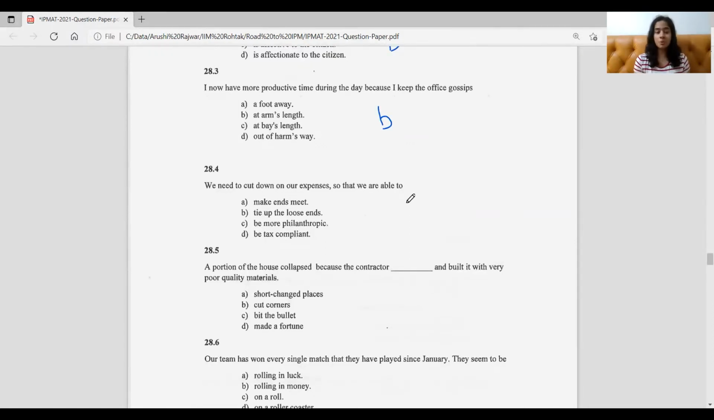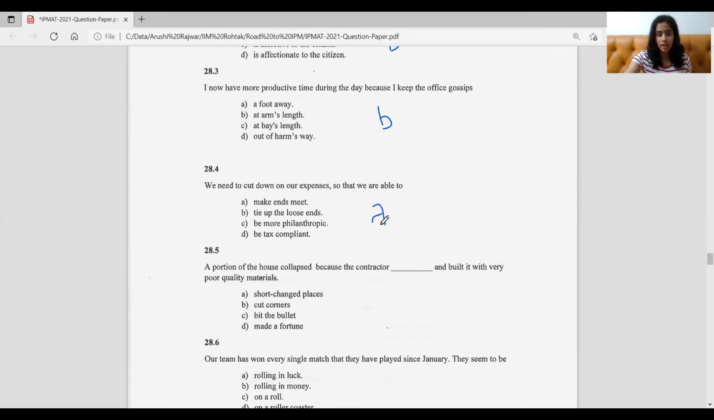But let's see others too. Tie up the loose ends. It just means to finish some unfinished tasks. So that's not what we're doing here, right? That's not why we cut our expenses. So this is eliminated. Be more philanthropic. Now again, be more philanthropic, do more humanitarian work. That's not what we cut down our expenses for. So again, it's also eliminated. Last, be tax compliant. Now again, why would we cut our expenses just to become tax compliant? So the most appropriate one here is make ends meet.